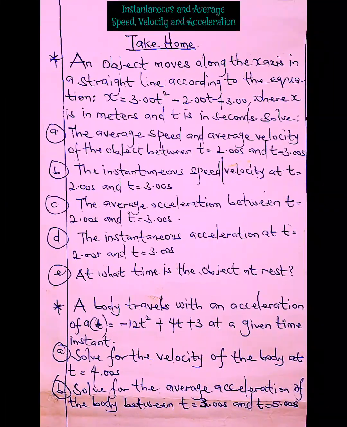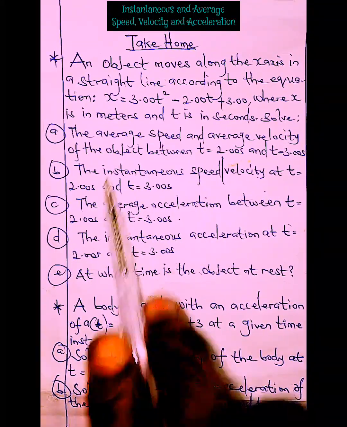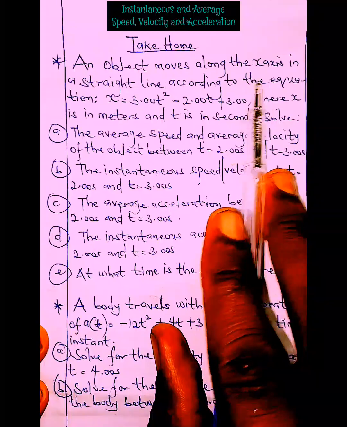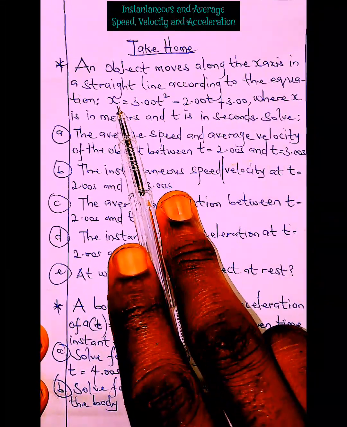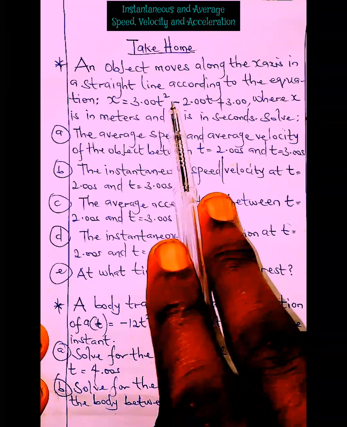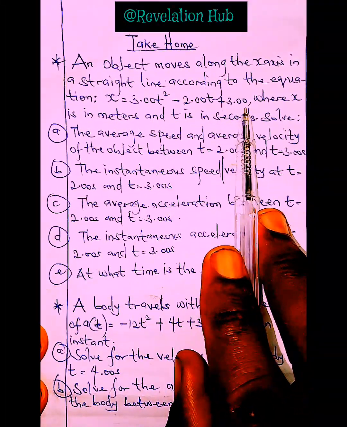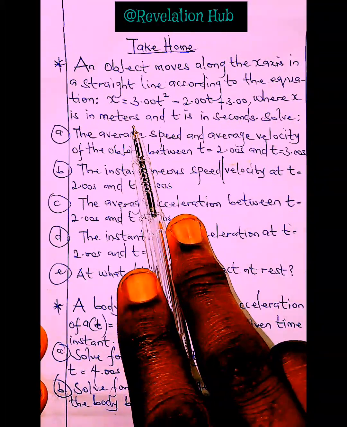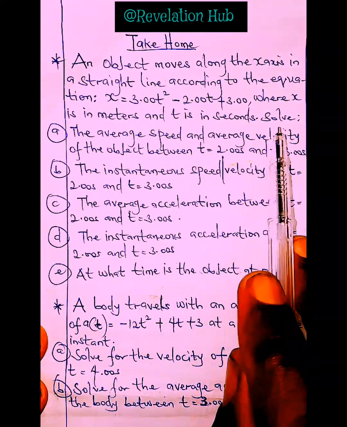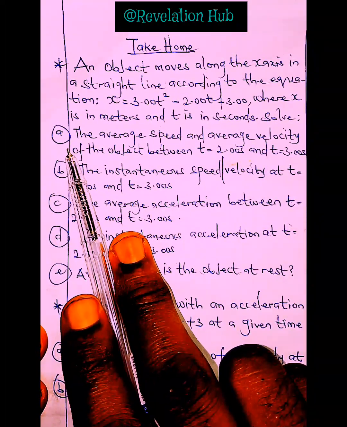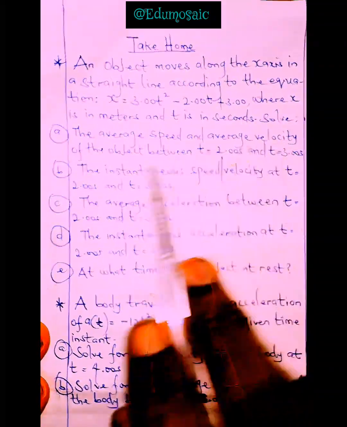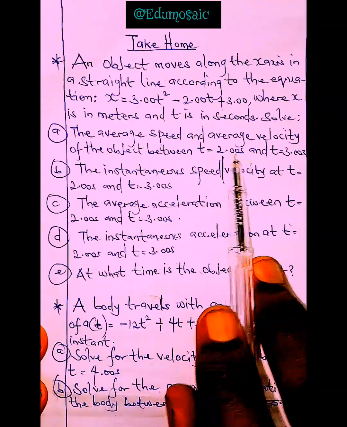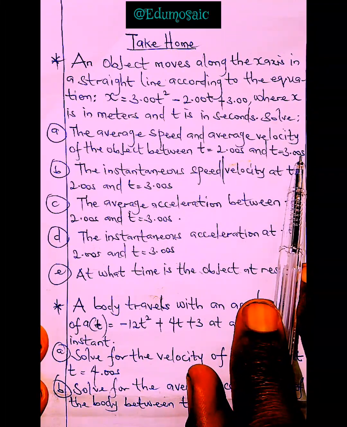Okay, guys, it's time to get ourselves tested with a couple of questions as a take home. So here's the first question. An object moves along the x-axis in a straight line according to the equation x equals 3.00 t squared minus 2.00 t plus 3.00, where x is in meters and t is in seconds. Now look at the very first thing you're going to solve for: the average speed and average velocity of the object between time 2 seconds and time 3 seconds.